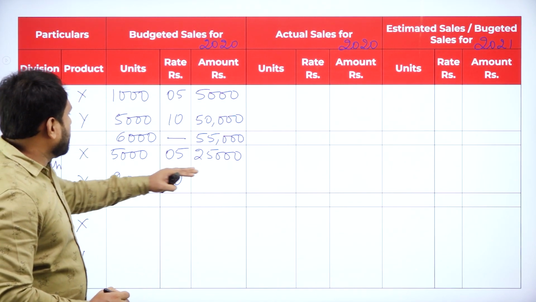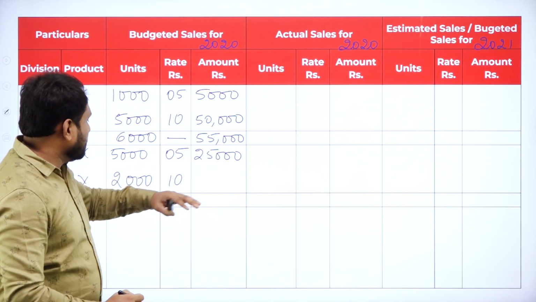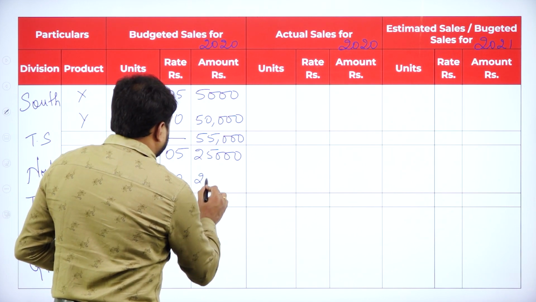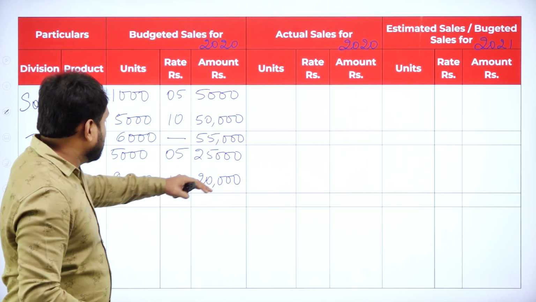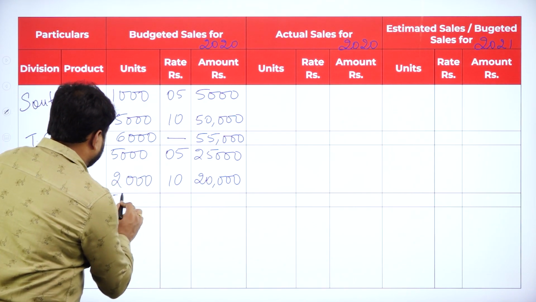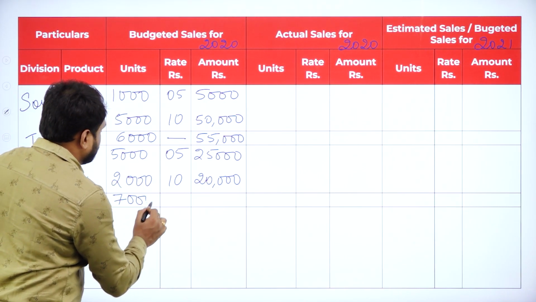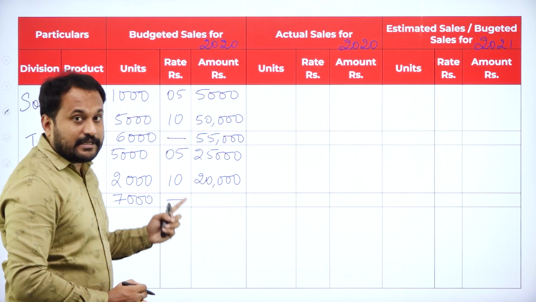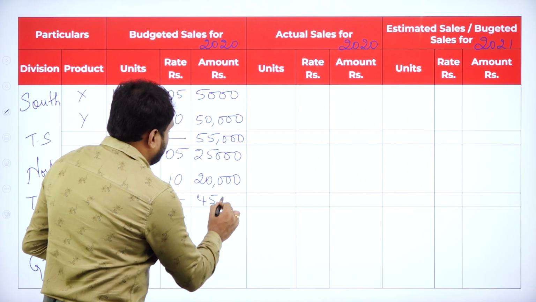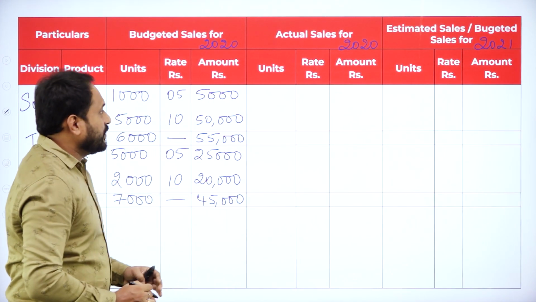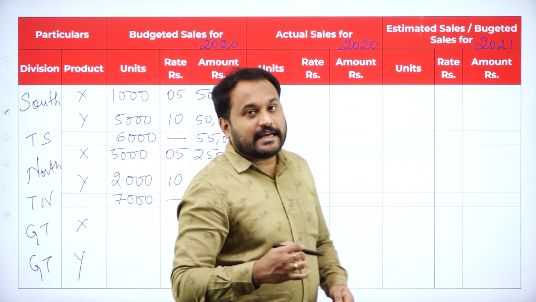Right. So we got here 25,000. Next here 2000 into 10, in the sense we have 20,000. So we are done with the North as well. So here calculate that, 7,000. This you are supposed to keep it dash. Then 25 and 20 is 45,000. So we are done with our North as well as South.